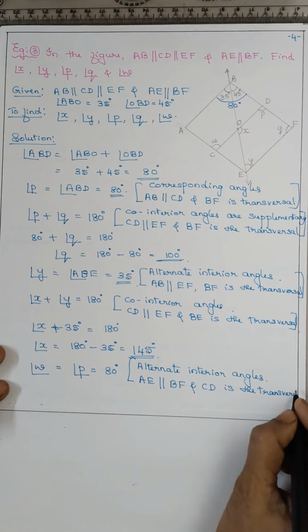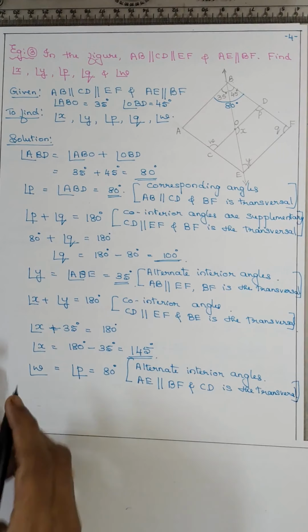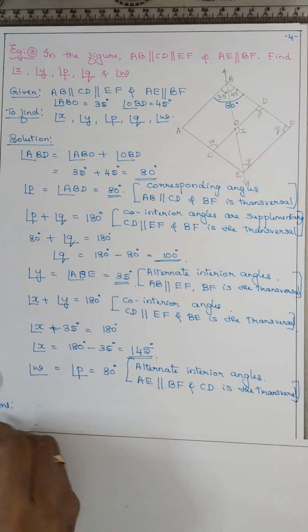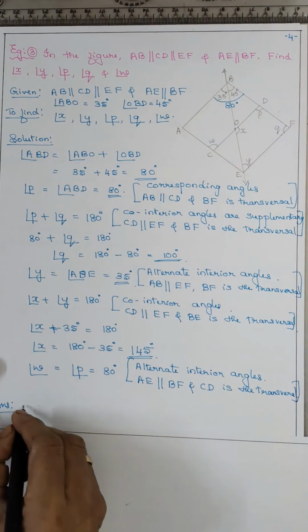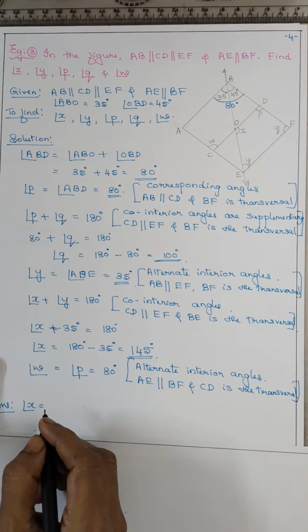So we have found out all the angles, isn't it? So the answer, they have asked what is X?